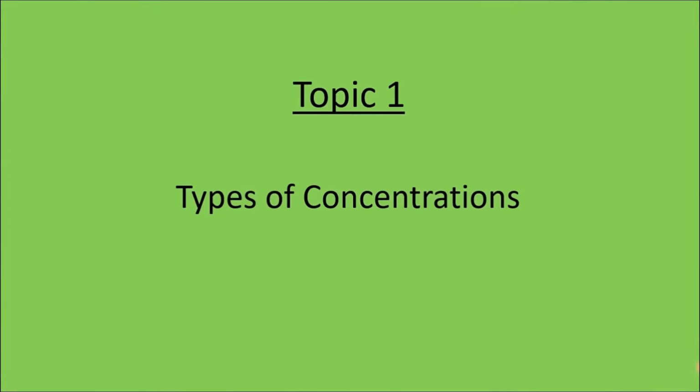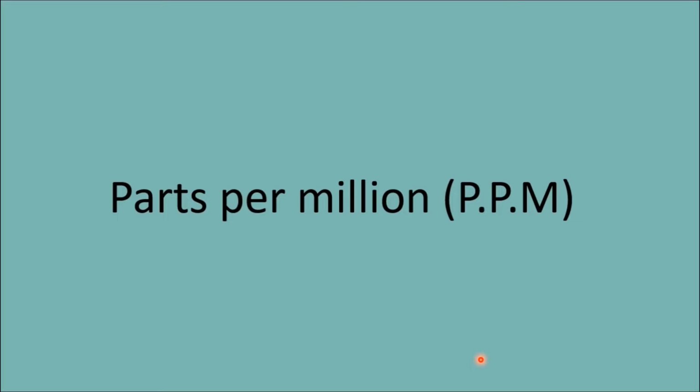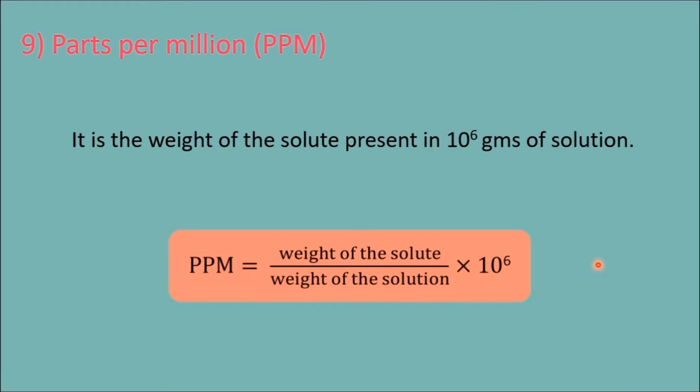The chapter running is stoichiometry. The topic running is types of concentrations. In that, we have done various videos. Now, parts per million. It is the weight of the solute present in 10 power 6 grams of solution.